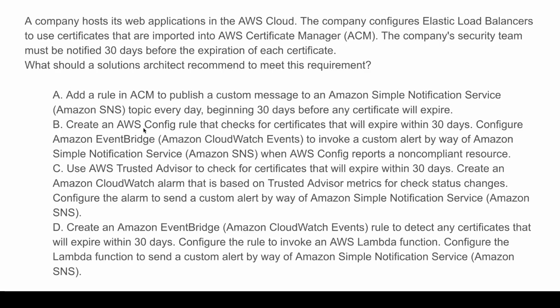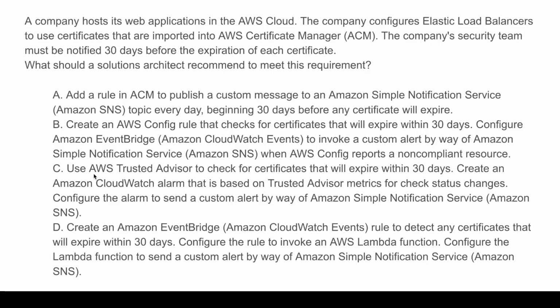And for option B, we use AWS Config rule to check for the certificates that will expire within 30 days, which is fine. We configure Amazon EventBridge to invoke a custom alert by way of Amazon SNS, which is also fine. And we send notification reports. So B is a fine answer that works perfectly well. So let's take a look at the other answers and see if we can find a simpler option.